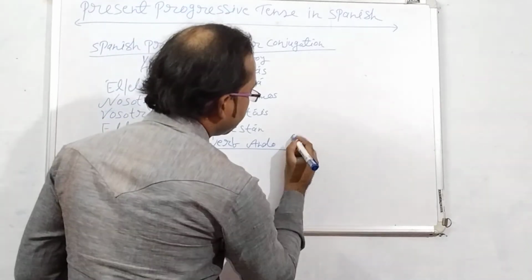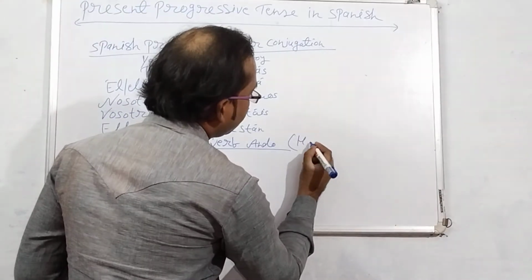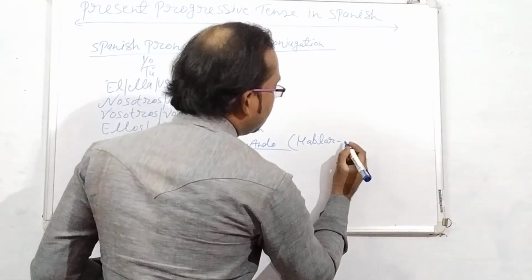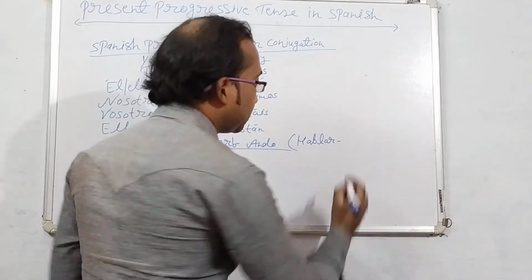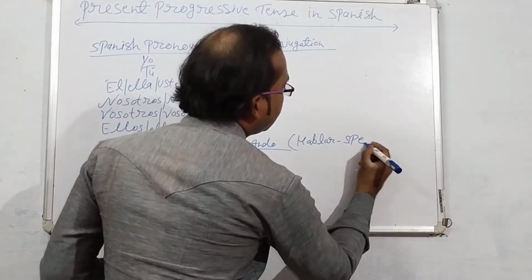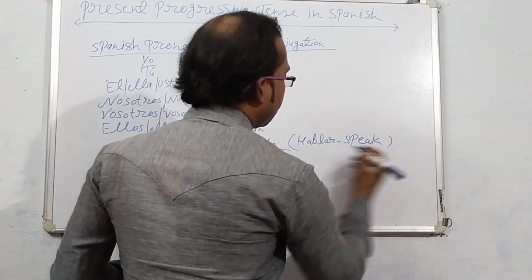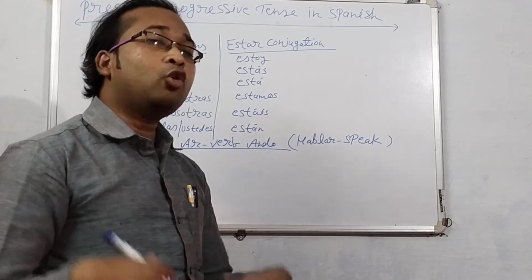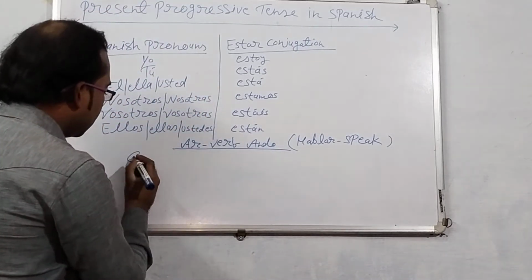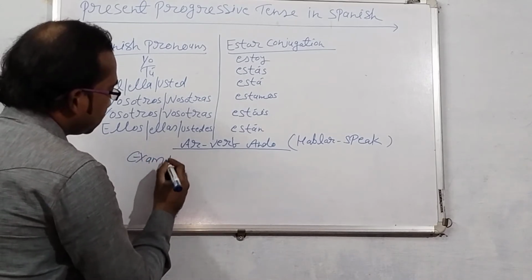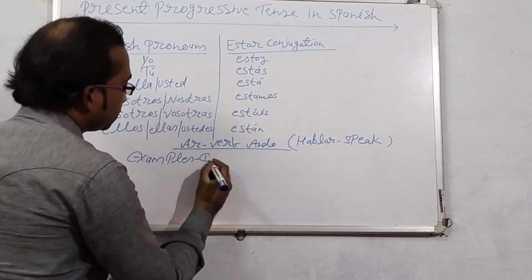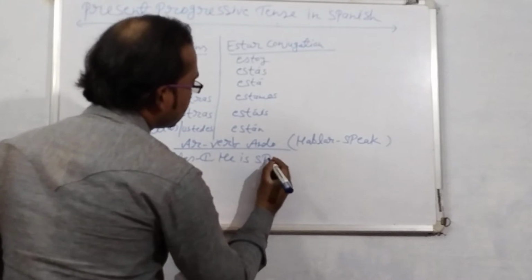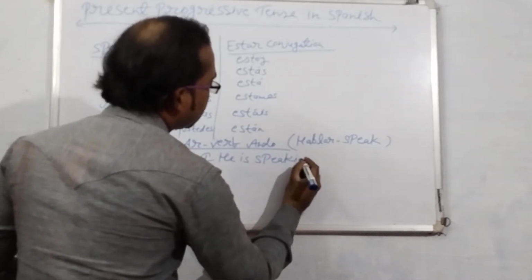For example, hablar. Hablar means to speak. Hablar means to speak, you know. So with the verb hablar, I would like to explain how you can use it. Examples. He is speaking.